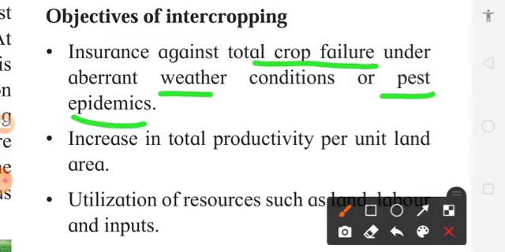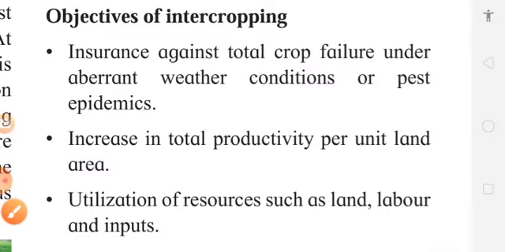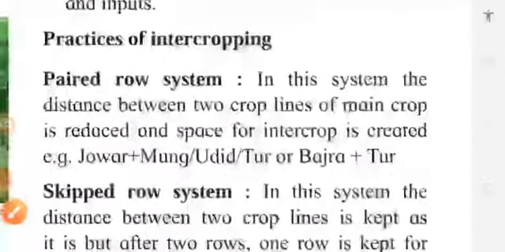For example, two crops are there. If one crop is lost due to weather or insects and diseases, then we can get another crop. So that risk is reduced. That increases total productivity per unit area. This intercropping also increases utilization of resources, labor, land, etc.